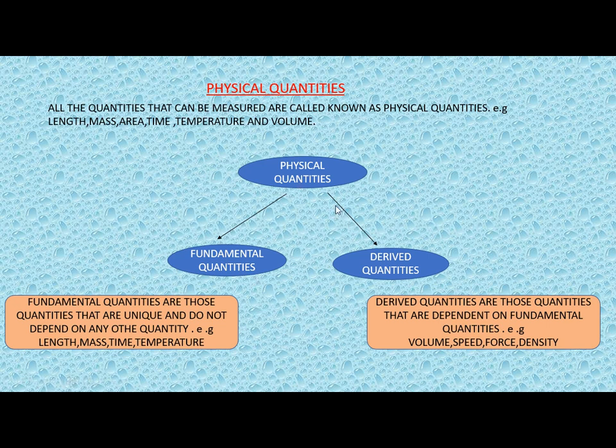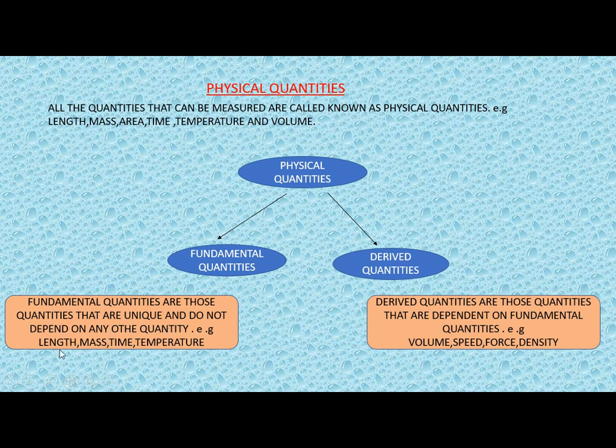These physical quantities can be further divided into two kinds: fundamental quantities and derived quantities. So let's see what is a fundamental quantity. Fundamental quantities are those quantities that are unique and do not depend on any other quantity.